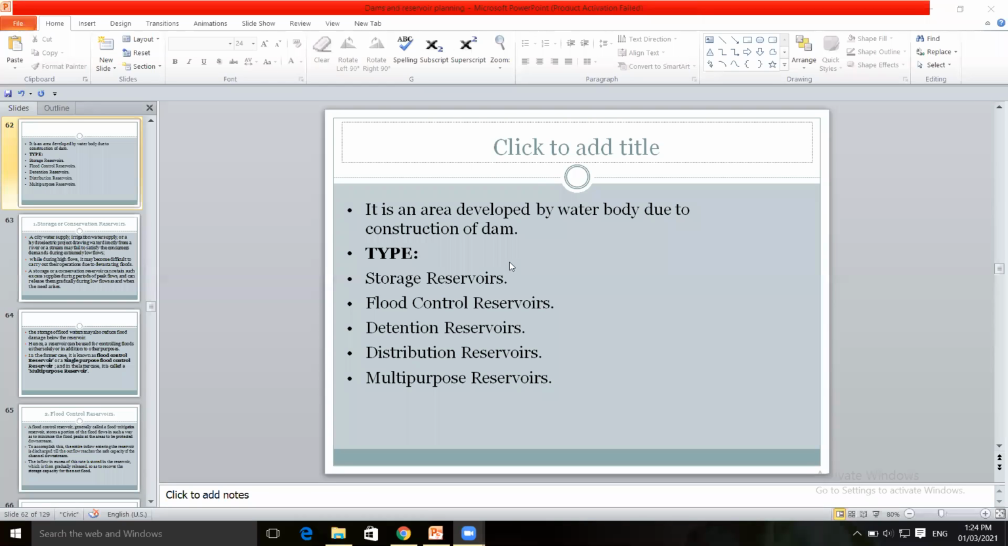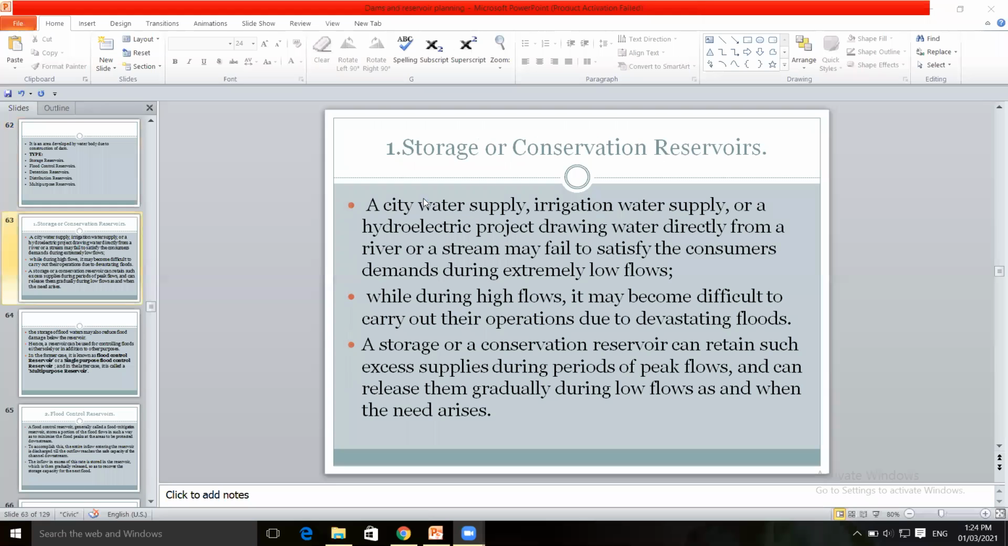Some other definition. Any problem in this? If any problem, you can ask in chat box. So each type we'll see in detail.